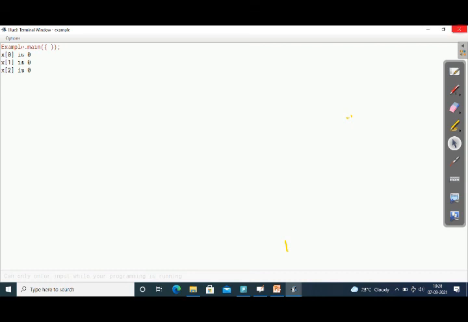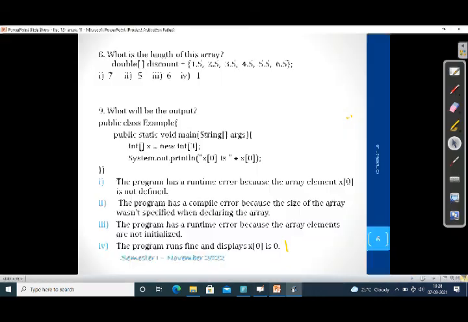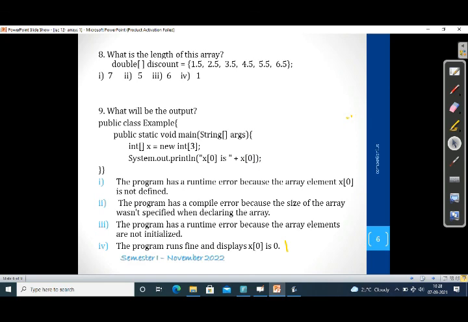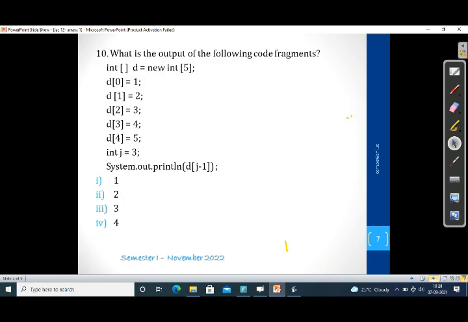Understood? Yes. So let's move to the next question. That is the final question in this series, the 10th one. What is the output of the following code fragment? Here the array declaration is of size 5, then we have initialized the values. For each index we are initializing a value: d[0] is 1, like this.